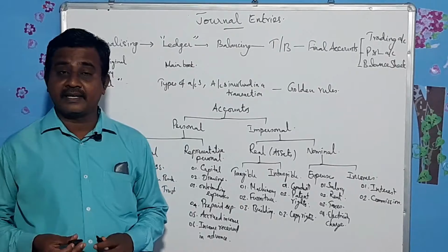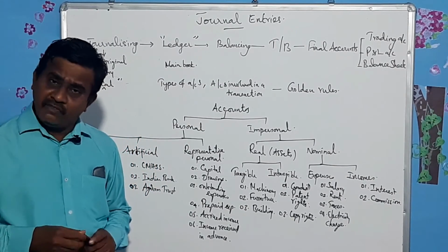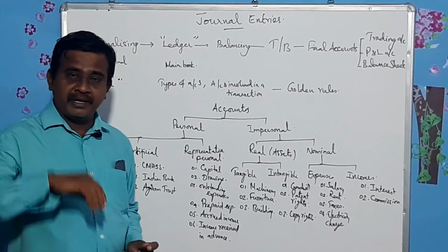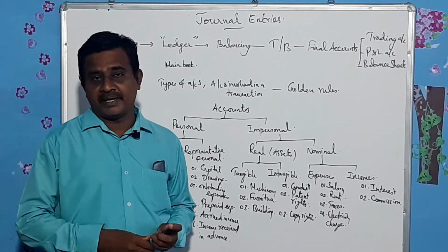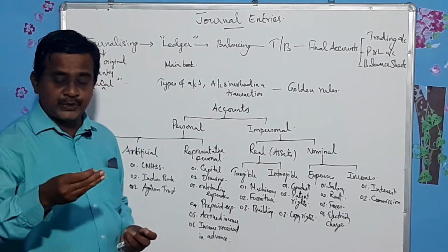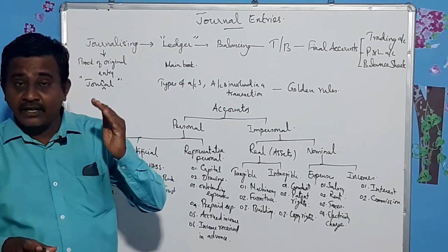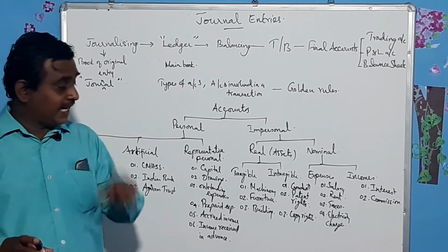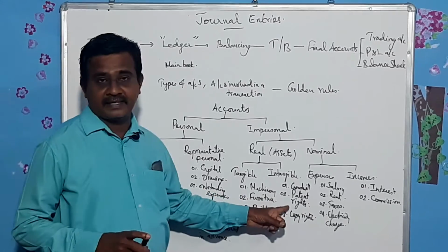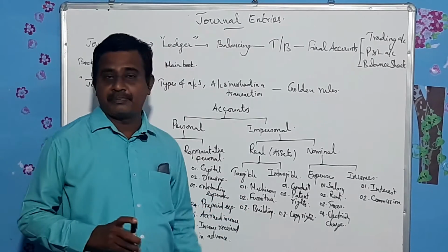What do you mean by patent rights? Suppose if you invent something, that should be registered with our government, and they will issue a certificate. Others cannot use your inventions. That money value is called patent rights. And copyrights.